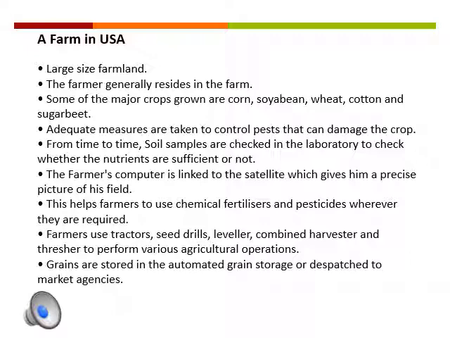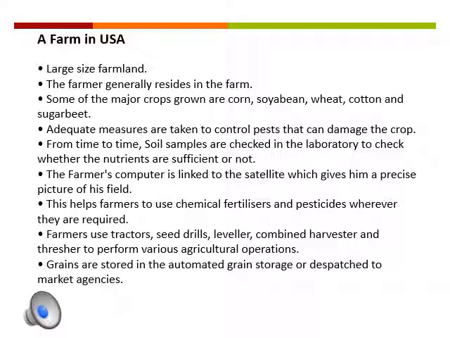They regularly analyze the type of soil and the water resources that are available and decide which crops to grow there. They take adequate steps to protect their crops from pests by taking help of the fertilizer plants, which enables them to choose the best pesticides. They have a computer linked to a satellite providing a complete picture of the field, and as a result there is no need for supplementing farming income.